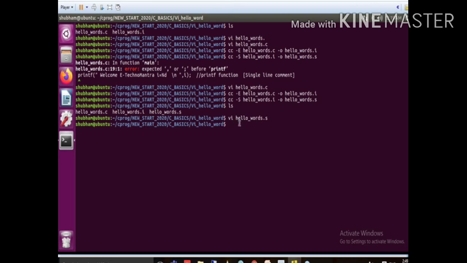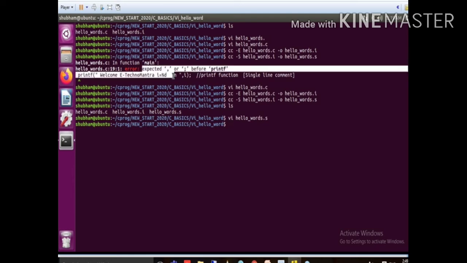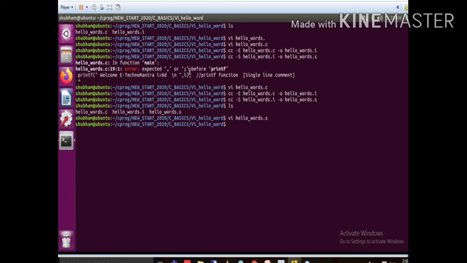So what is this translator's responsibility? The translator's responsibility is to check the syntactical error and convert the C program to a machine understandable program. I think you are clear with this step also. So the next stage is the assembler. What is the responsibility of the assembler? The assembler converts your ASM code to the opcode, that is machine understandable code. We already converted this code to ASM in the translator. Now we are going to convert this translator code, that is ASM code, to machine understandable code.